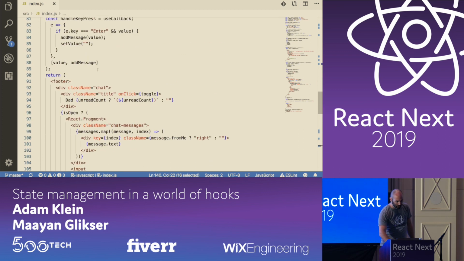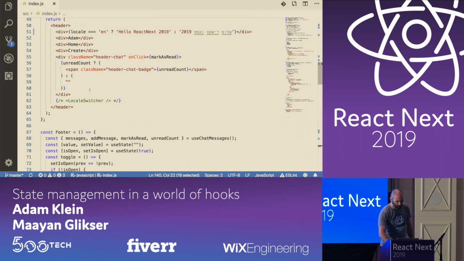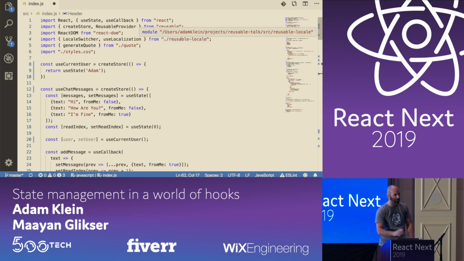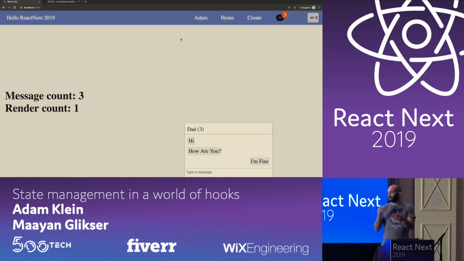So what I also did in this package is create a component called locale switcher. It's a component that I get from the reusable locale, and it also connects to the same global store. So it also displays the language in English. And if we change to Hebrew, then it affects the singleton store, and all of the UI will update accordingly.